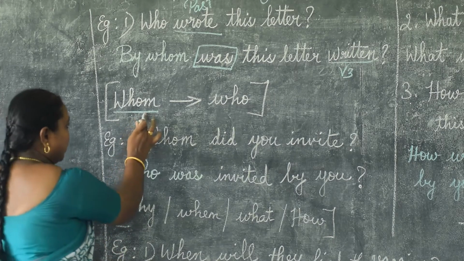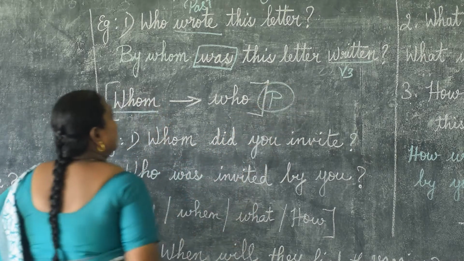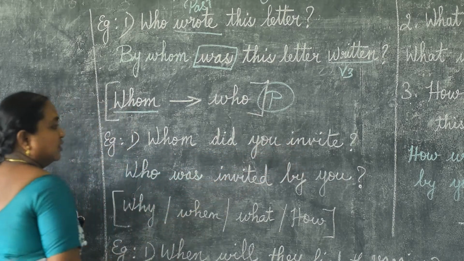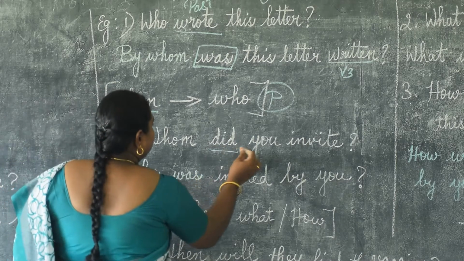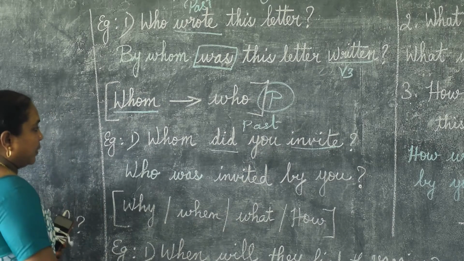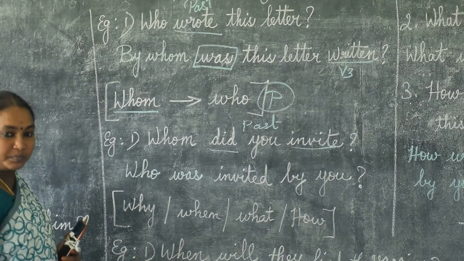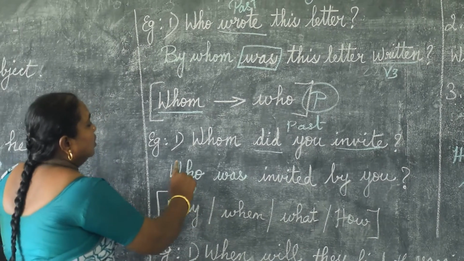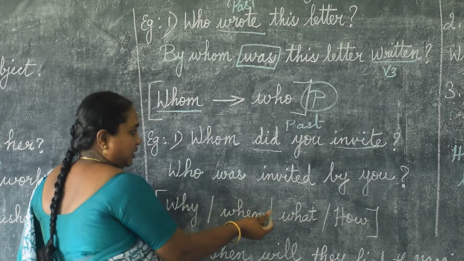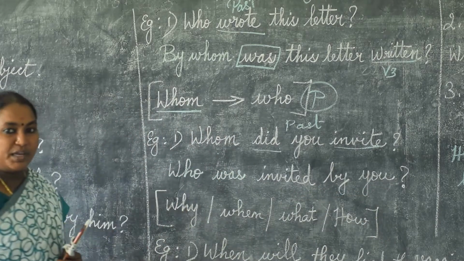If the question starts with whom, we have to write who in the passive form. Let's see. Whom did you invite? It is in the past form. Did, invite, past. Whom comes, we have to change into who in the passive form. Who, as usual, was invited. Who was, singular. Who was invited by you.